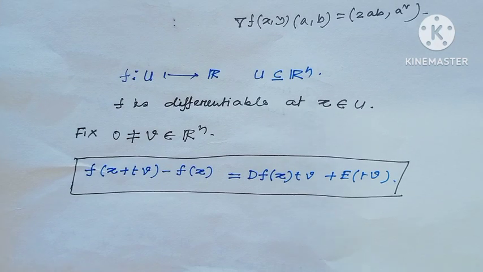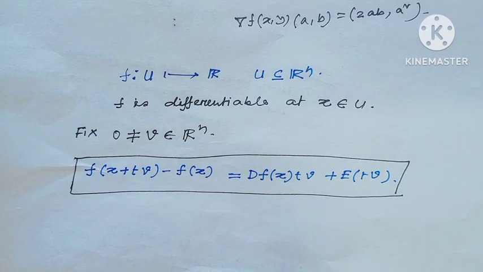I will see what is the directional derivative. Let f be defined from U to R, where U is a subset of R^n, and f is differentiable at the point x belonging to U. For this, fix the vector v which belongs to R^n. Then f(x + tv) minus f(x) equals df_x(tv) plus an error term, here the error term is e(tv).